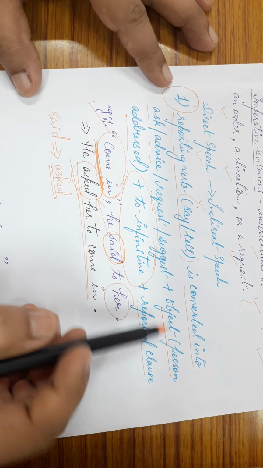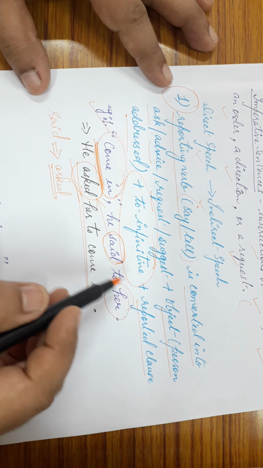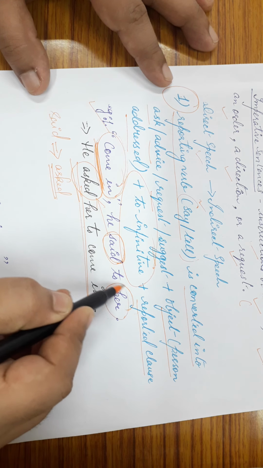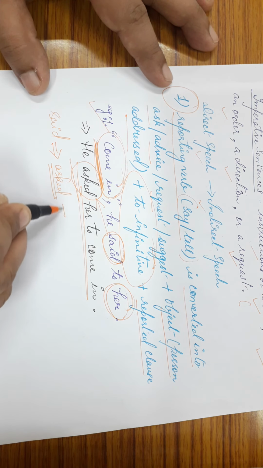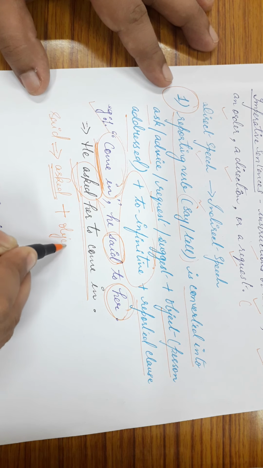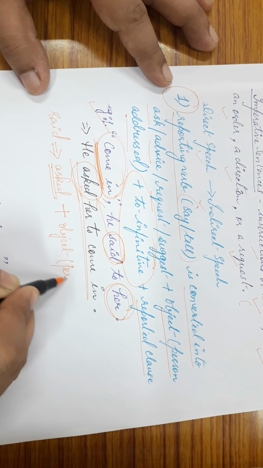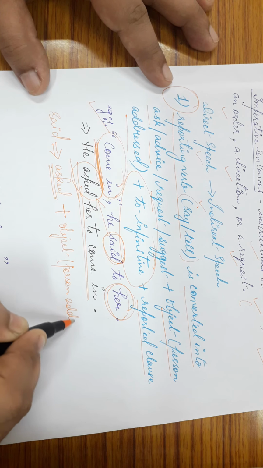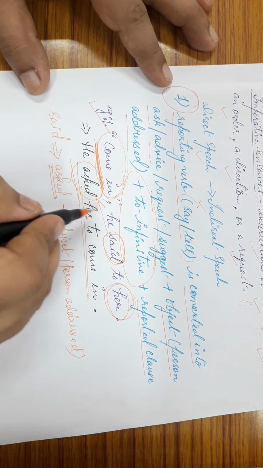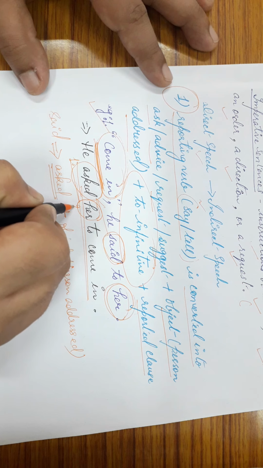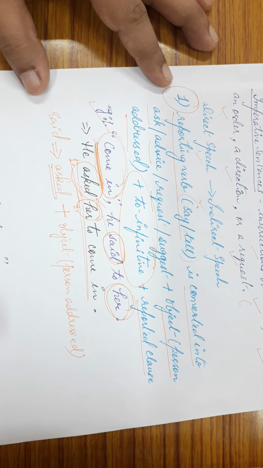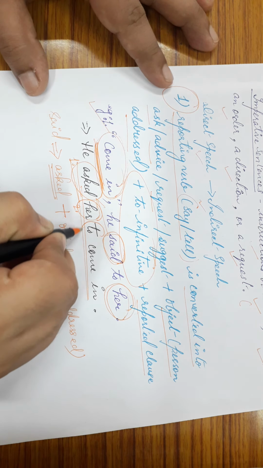Then object or person addressed. Who is being addressed? Her is being addressed, that is, the girl or the lady. So here next we have the object, that is, the person addressed. Let me number it: 1 and 2. Thereafter we have this to infinitive.